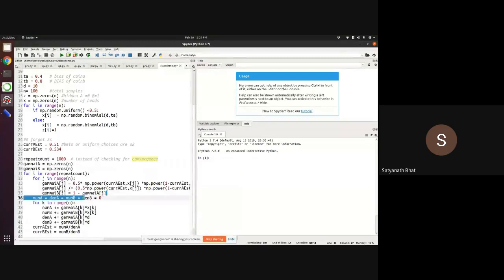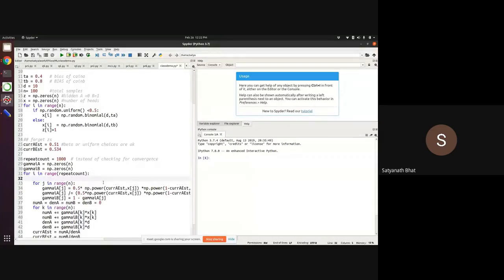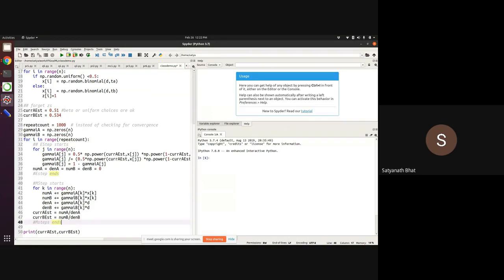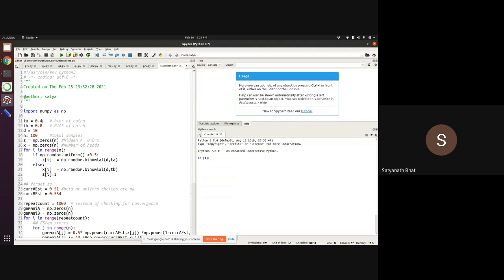So this entire thing is my E step. Let me write that. E step starts. E step ends. M step starts. And M step ends. I will share this code with you later, but you can check that this is what we discussed in the class. Then I keep running it for 1000 rounds, and I will print what estimate I got. So what I need is 0.4, 0.8.